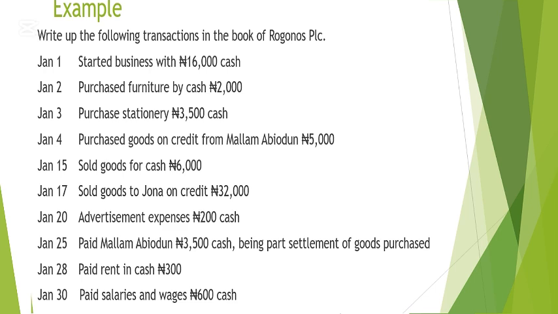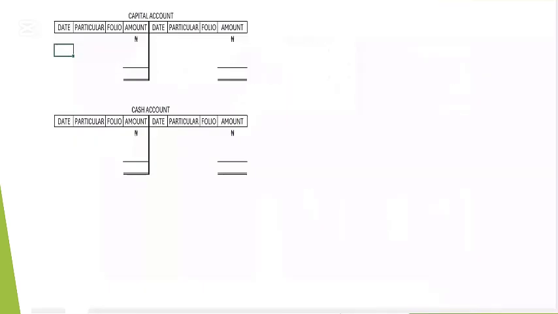Which accounts is this transaction going to impact, and which one is receiving and which one is giving out, before we go to the ledger? It started business with 16,000 cash, so cash is one of the accounts. The second account is capital, because what you use to start the business is called capital. So you're going to open a capital account and a cash account. I already have them here.